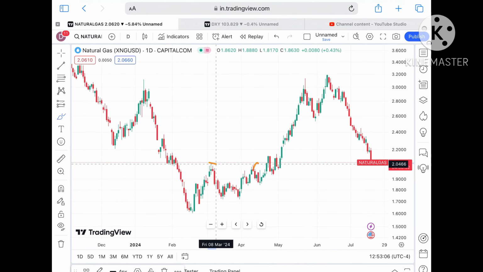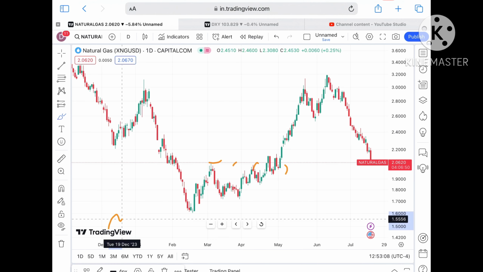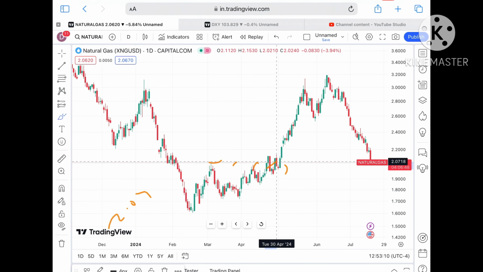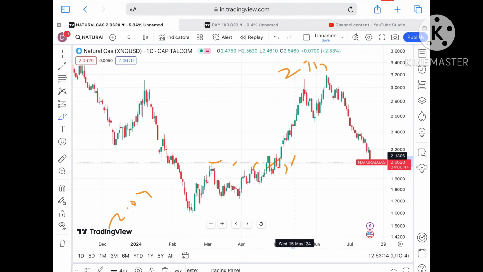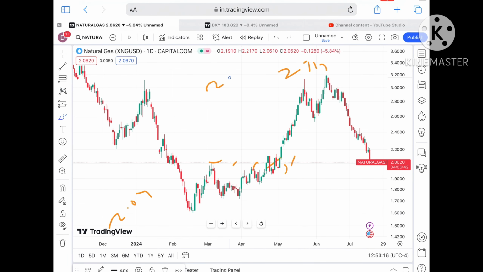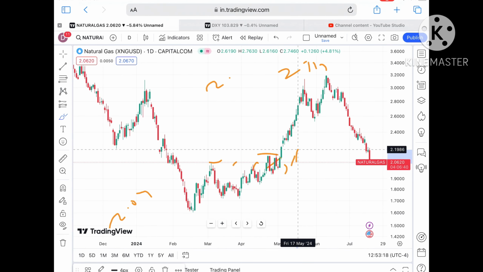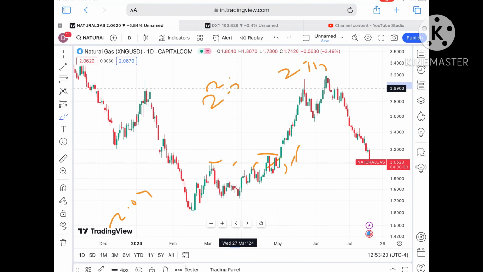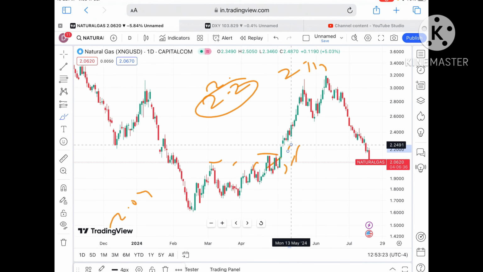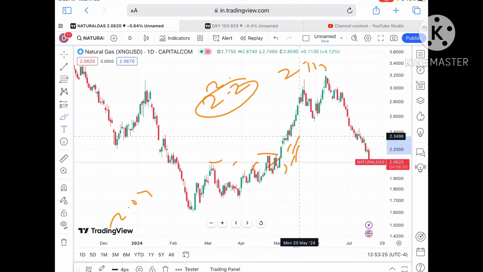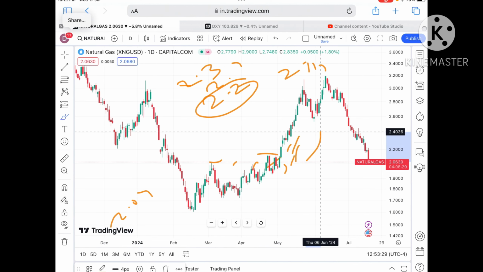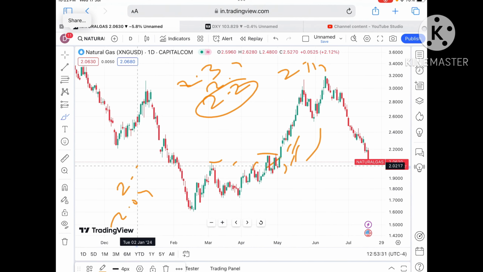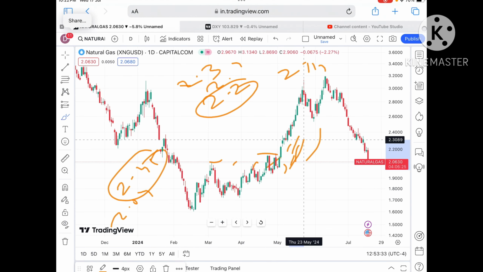Suppose the price sustains this level and bounces back from this particular level after touching a level of 2.469, we can see it can move again towards a level of 2.1157, and from there a probability of going towards 2.13. As soon as the price started going above this level, chances of going towards 2.2 we can see, and from there a level of 2.49. Once the price moves above that zone, we can see a level of 2.34. And if that sustains, a further upside towards a level of $2.45.